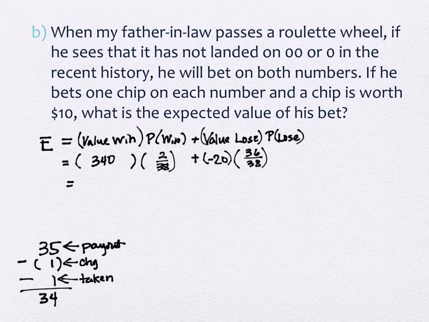All right. So if you don't have a calculator out yet, go ahead and grab one. These numbers are kind of atrocious because we're dividing by 38. But we have our 340 times 2 over 38, and then we have our negative 20 times 36 over 38. It's really important as you're looking at these problems to make sure you get the signs in there, right? The value of the loss needs to be a negative. He's lost money. The value of the win needs to be a positive. He's gained money. And what did we get when we calculated it?